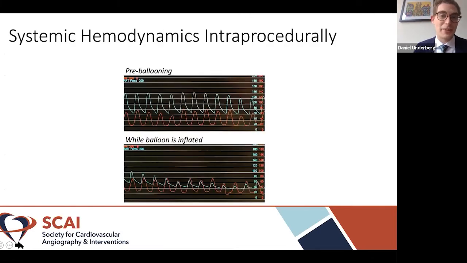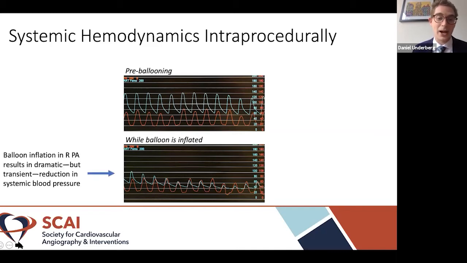What was really interesting about this case and what really makes it stand out, I think, is the fact that because of the completely occluded left PA during balloon inflation in the right PA around the time of the stent placement, the patient's systemic blood pressure dropped dramatically. And as you can see in the tracings here, the blue lines being the systemic blood pressure and the red lines being the PA pressure.